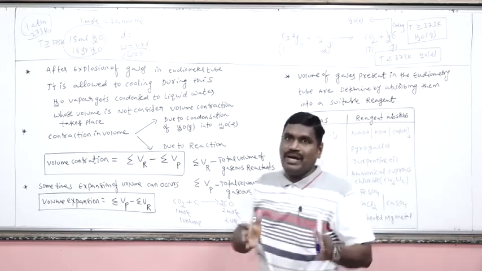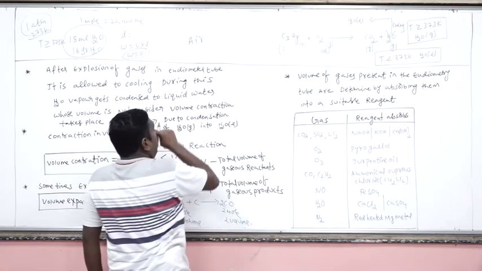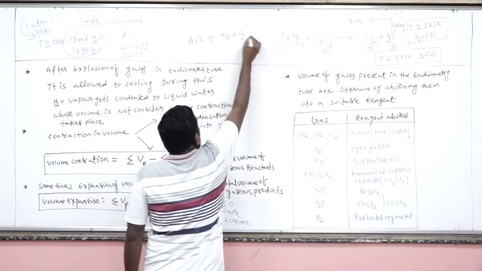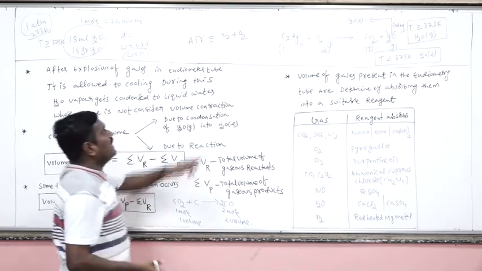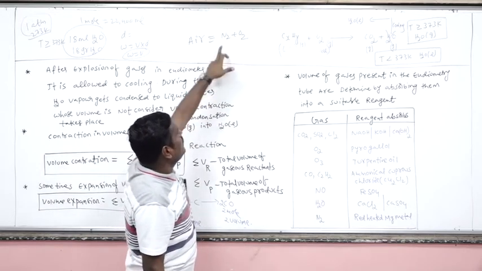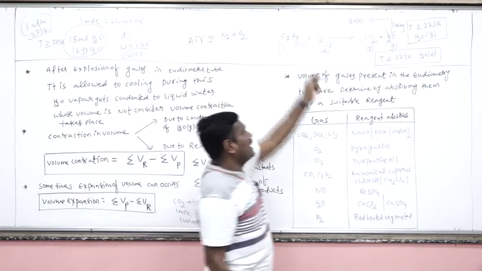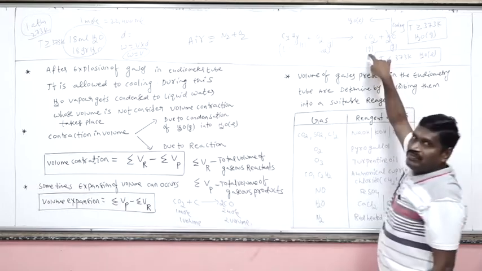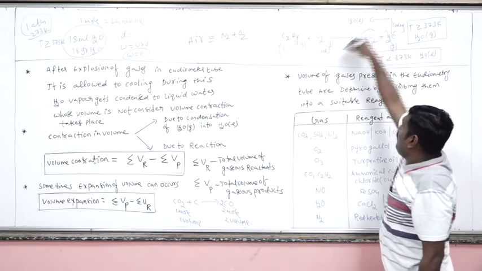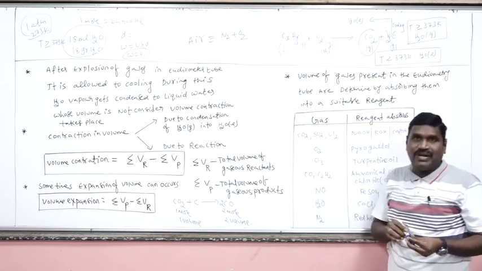There may be a possibility of other gases also. Let's suppose I am taking air. In air, the major components we consider are N2 and O2. N2 will be chemically non-reacting. So N2 may also be present if we take air. If we are taking only oxygen, only oxygen will be left. And the next one is CO2, which will be formed and is also in gaseous state at room temperature. Now, how to measure the volume of the CO2 formed and the volume of excess O2 which will be left after the reaction?